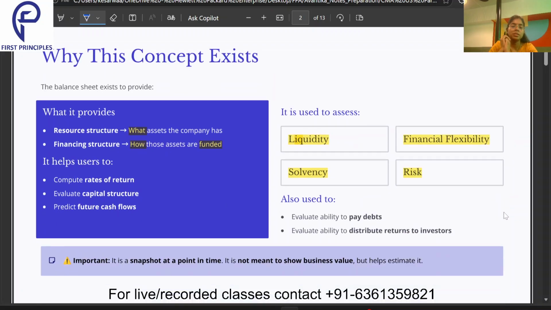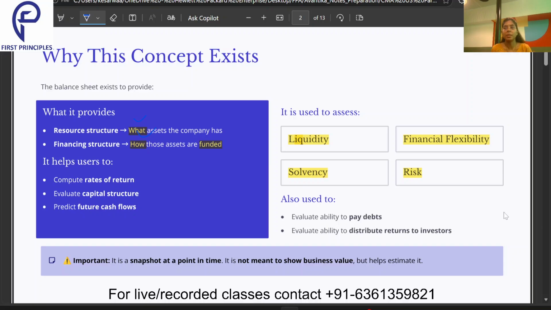Now, as always, we study why a particular concept exists. Let us understand why the balance sheet is there in the picture. The balance sheet helps us understand what assets the company has and how those assets are funded. Suppose I have a business, like we own the First Principles Academy. We have our projector, our office space, our furniture, a vehicle. All of these are assets which the company owns.